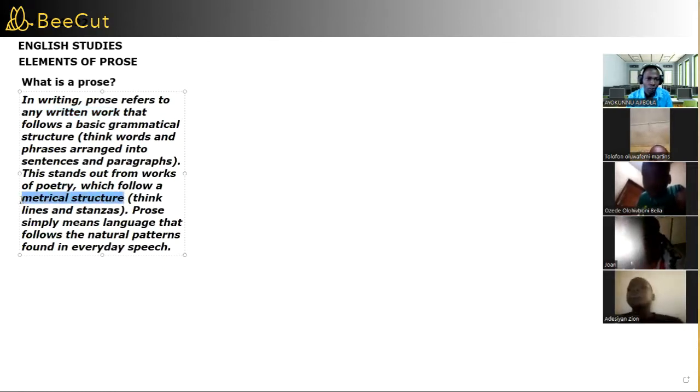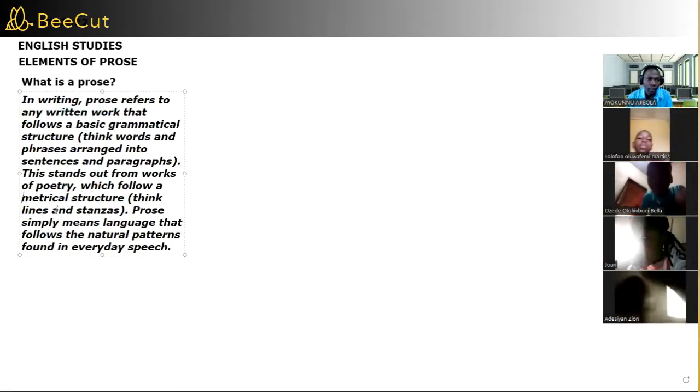Yes, metrical structure. And the metrical structure means it follows rhythm, it follows pattern, it follows beat. Like in a poem, it follows beat. So it is think, line, and stanzas.